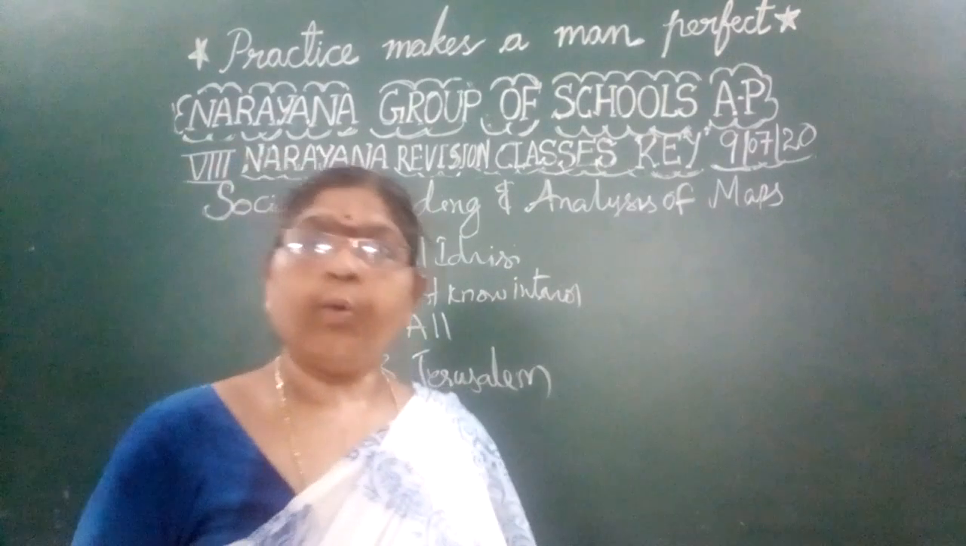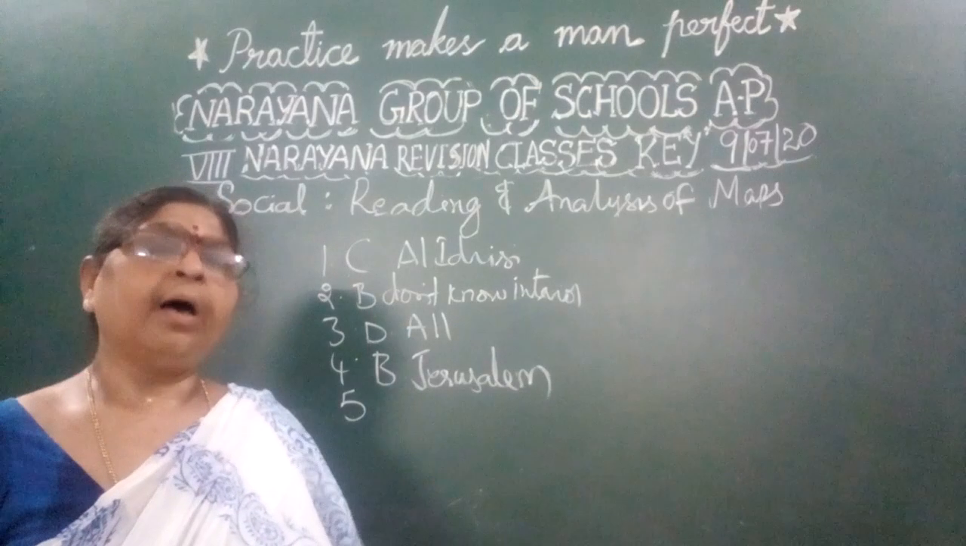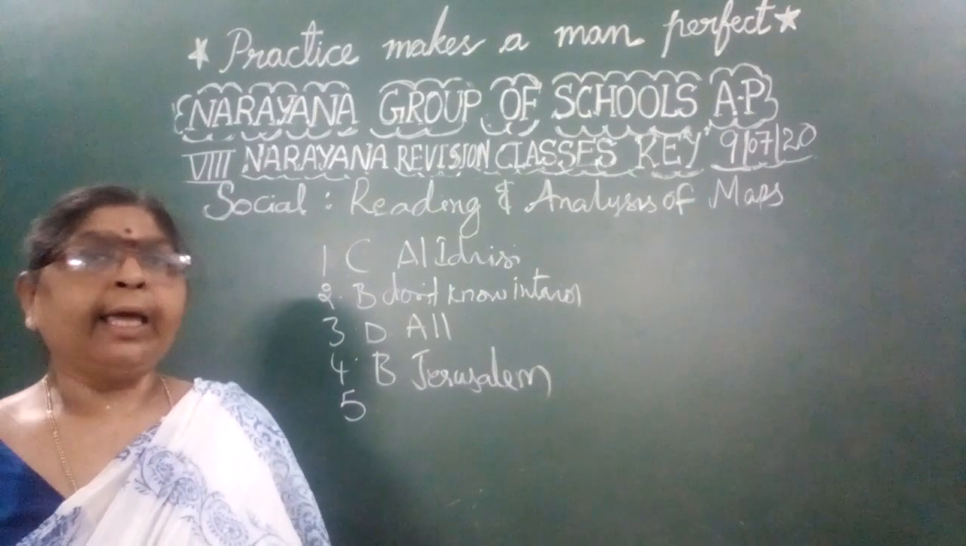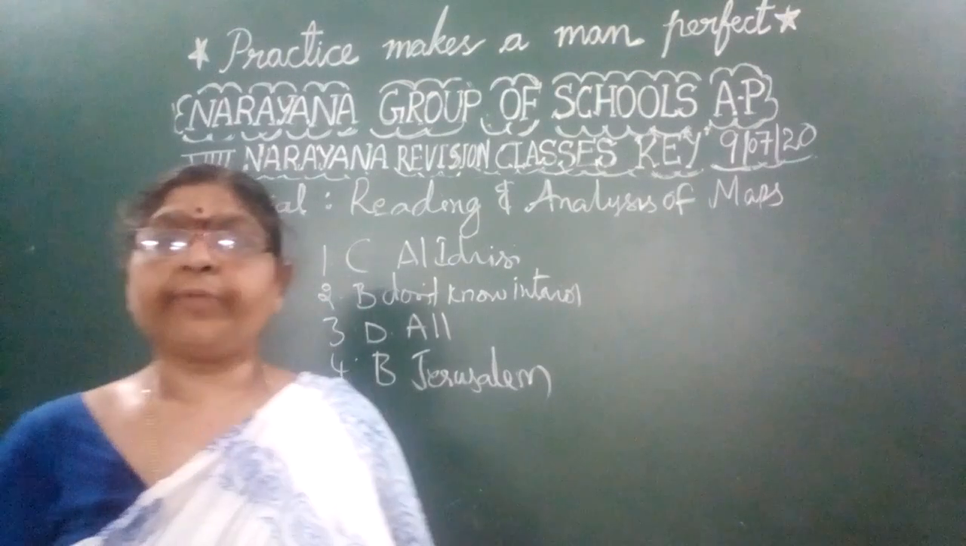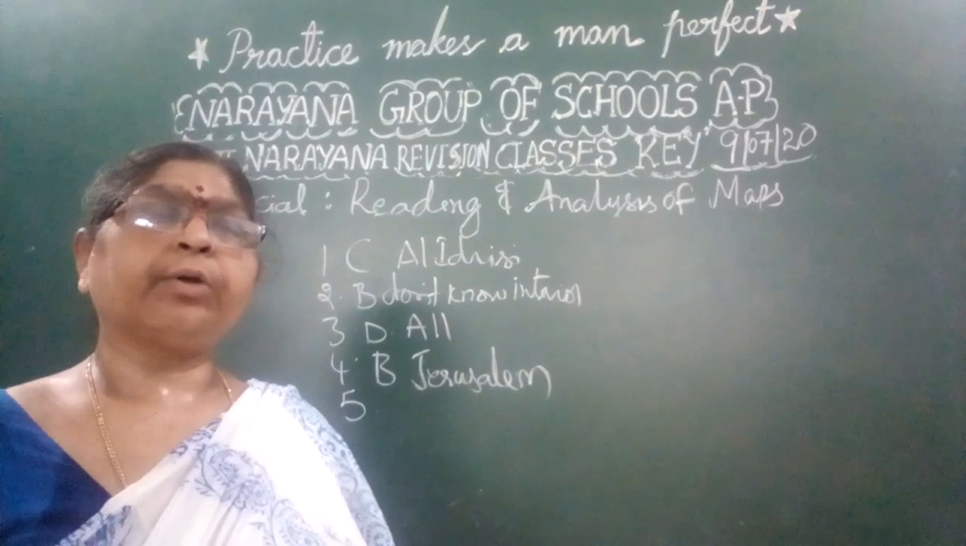Now, based upon all this information, perfect maps were made by Mercator. That is Gerardus Mercator. He was known as the father of Dutch cartography.